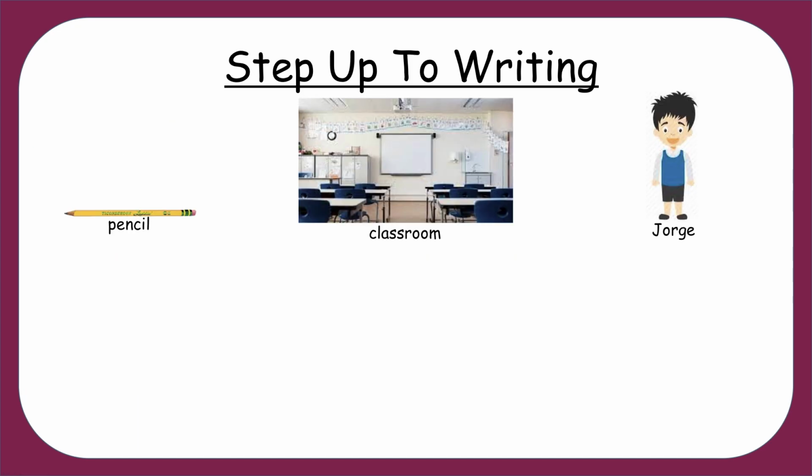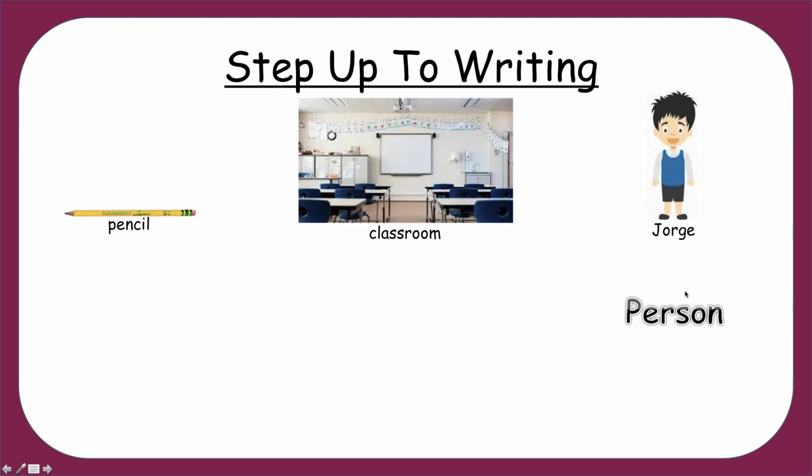Let's practice. There are 3 things here. One is a person, one is a place, and one is a thing. Which one is a person? Can you point to it? Point to the person. There it is. Did you say Jorge is the person? Did you point to Jorge?